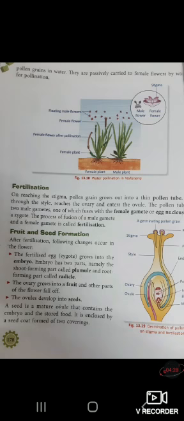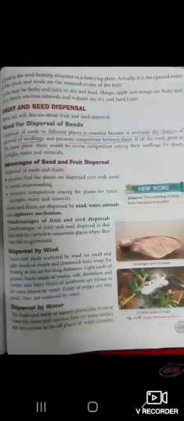Second step is fertilization. Fertilization means the fusion of male and female gametes to form a zygote. Formation of fruit and seed: the fertilized zygote, or egg, grows into the embryo, which has two parts, plumule and radicle. The ovary grows into the fruit and the ovules develop into seeds. A seed is a mature ovule that contains an embryo and stored food.